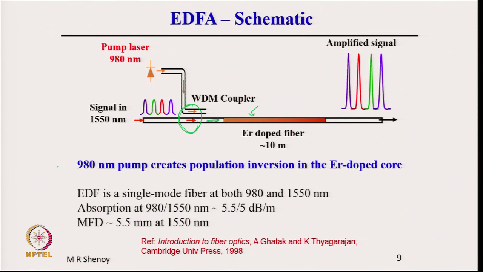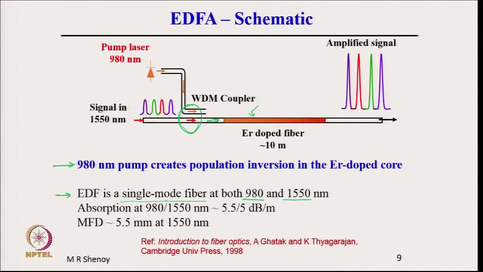The 980 nanometer pump creates population inversion in the erbium doped fiber, and the erbium doped fiber which is used is generally a single mode fiber, meaning it supports a single transverse field distribution at both lambda equal to 980 nanometer and 1550 nanometer.